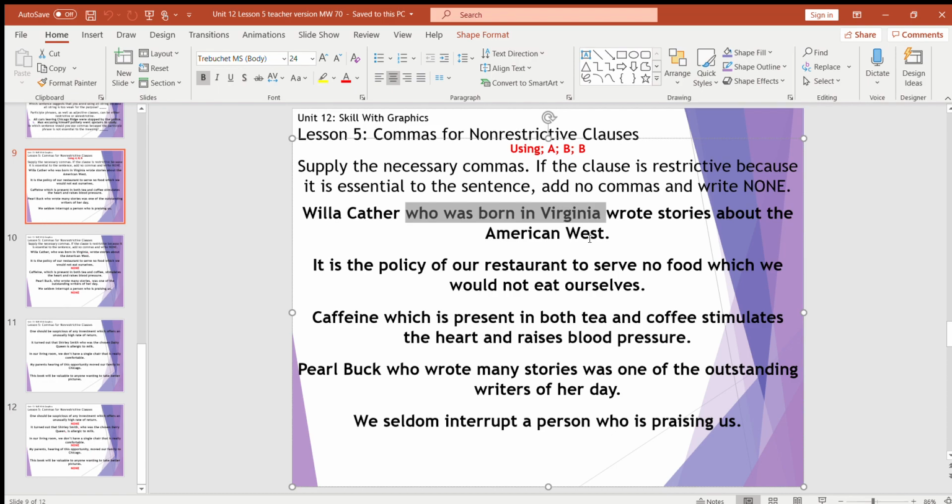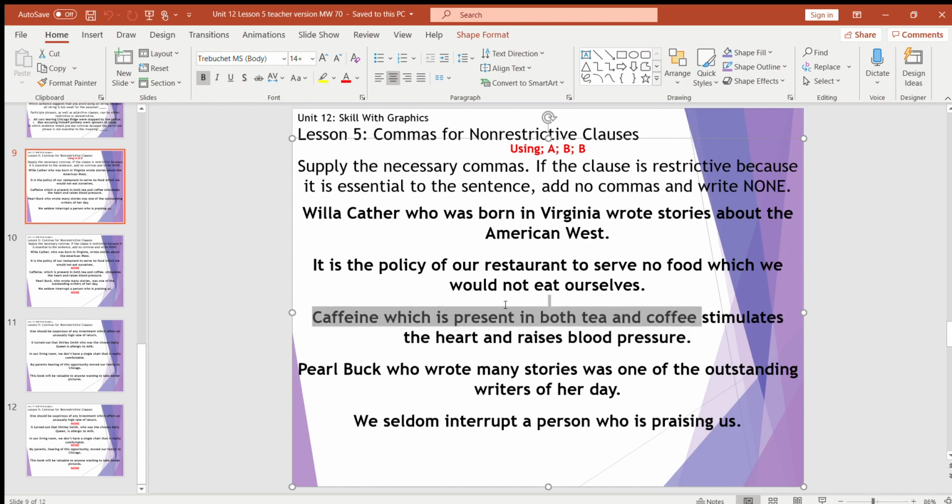It is non-restrictive. Next: It is the policy of our restaurant to serve no food which we would not eat ourselves. Our adjective clause starts with which and goes to the end. If we take that out of the sentence, we have, it is the policy of our restaurant to serve no food. Does that still make sense? Not so much. So therefore, it is restrictive, no commas. So just put none.